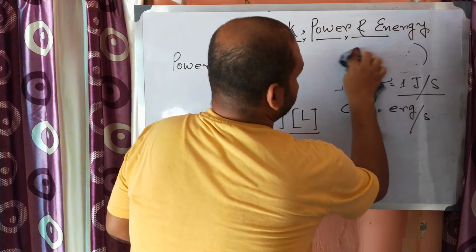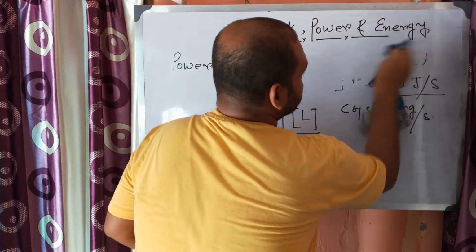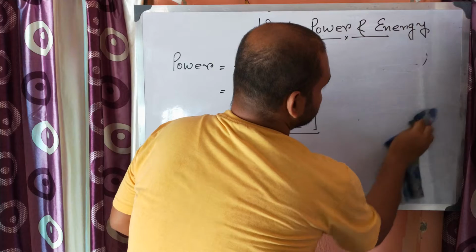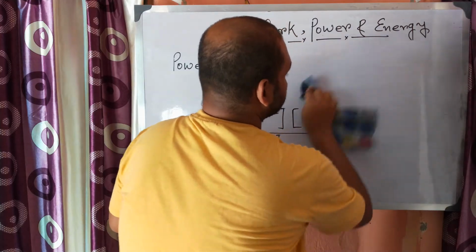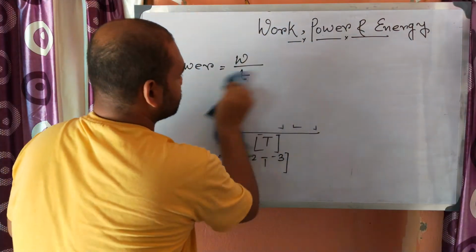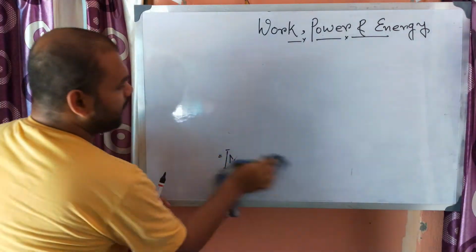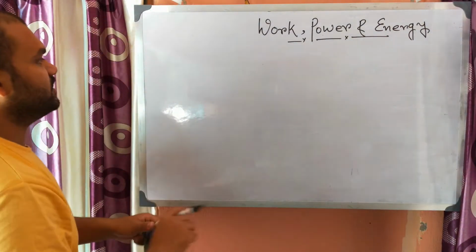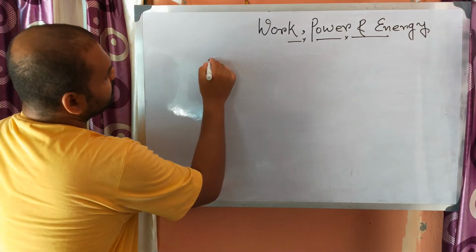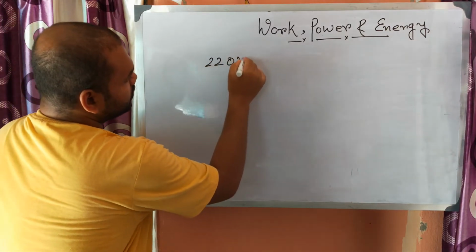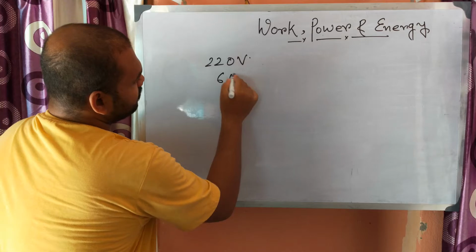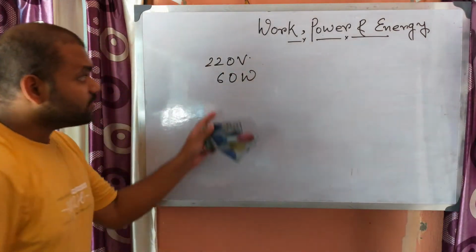Now suppose there is a bulb which is rated as 220 volt, 60 watt. What does it mean?